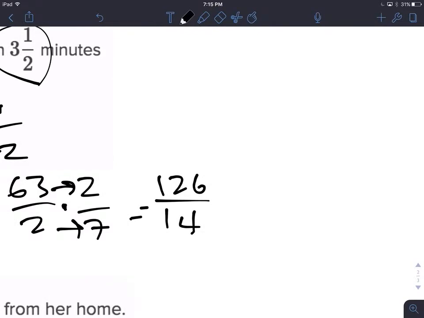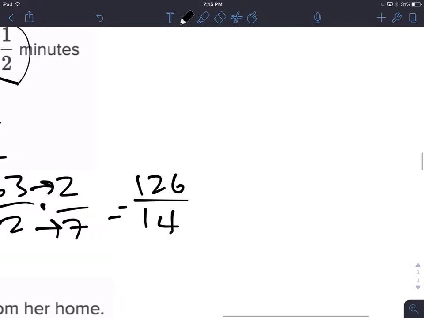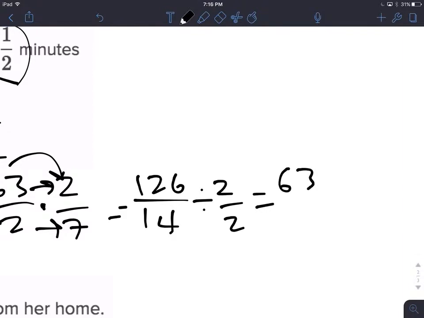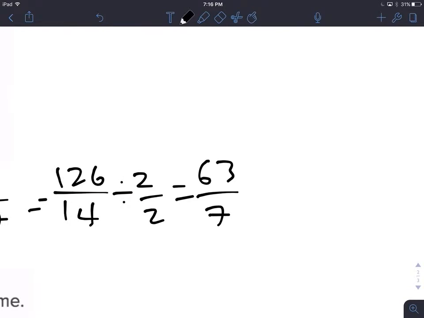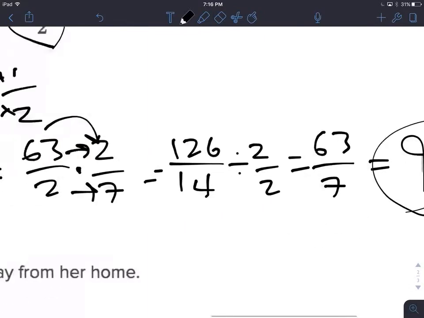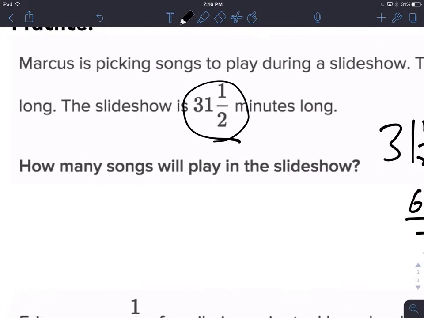Now, there's a few ways I can do this. First thing I'm going to do is simplify because it's going to make the division easier. I know I can divide both of those by 2. 126 divided by 2 is 63, and then 14 divided by 2 is 7. So I already got that. Now, last but not least, 63 divided by 7, how many 7s are in 63? 7 times 9 equals 63. So your answer was, how many songs? 9 songs.